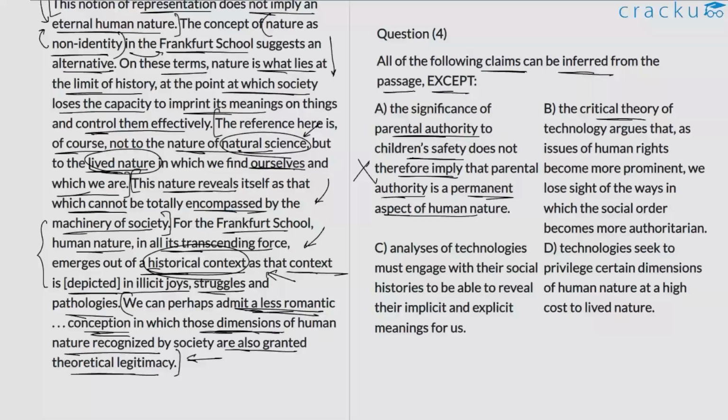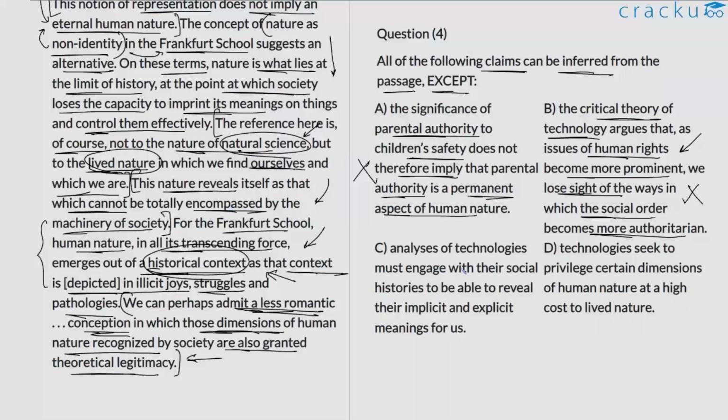B. The critical theory of technology argues that as issues of human rights become more prominent, we lose sight of the ways in which social order becomes more authoritarian. This is valid based on the first paragraph, where we are told that when these issues come to the forefront, in the background there is more centralization of power leading to an authoritarian social order. So option B can be rejected.